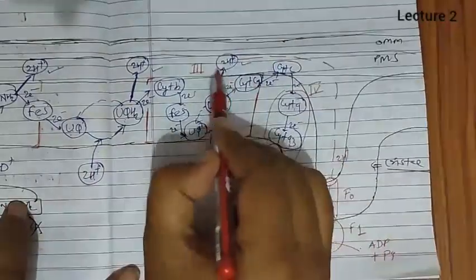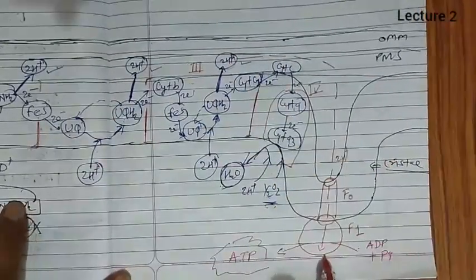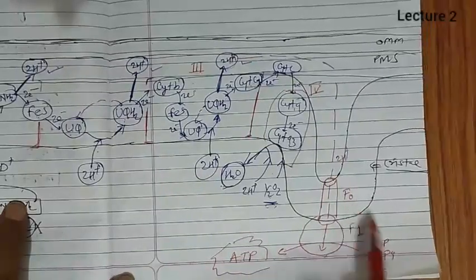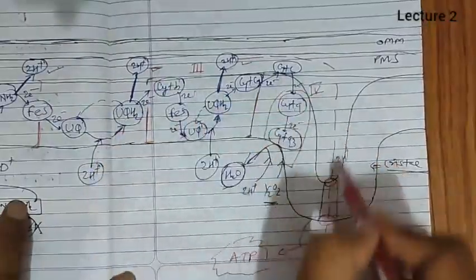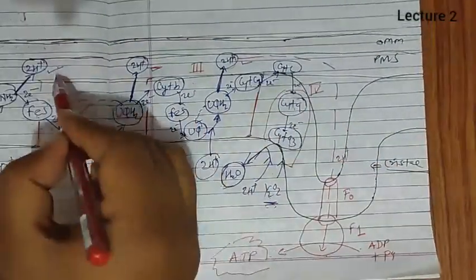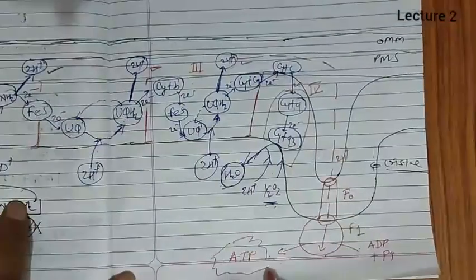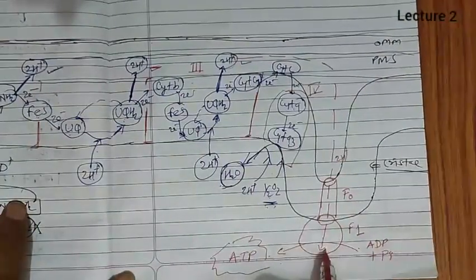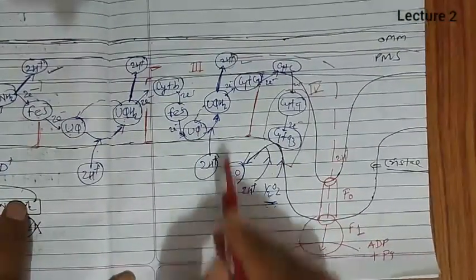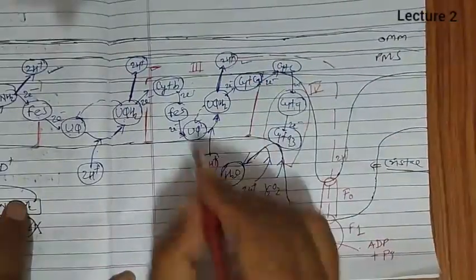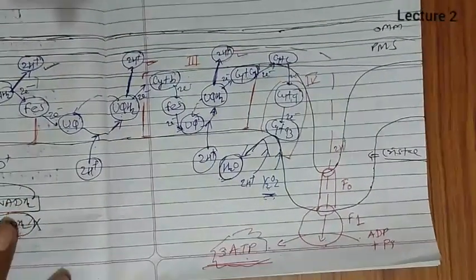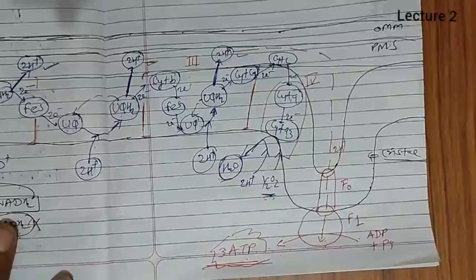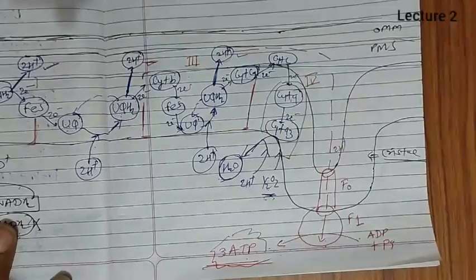So when one pair of protons comes back to the mitochondrial matrix through F0, one ATP will form. When the second pair comes, the second ATP will form. When the third pair of protons comes back to the mitochondrial matrix, the third ATP will be formed. So by one pair of protons, one ATP; by the second pair, the second ATP; by the third pair, the third ATP, that is 3 ATP. So during the breakdown of one NADH2, 3 ATP are obtained in this way. I hope you got this.